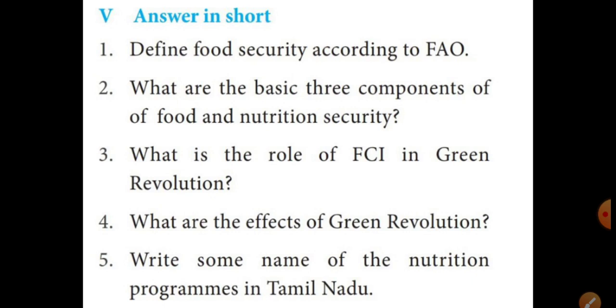Fourth question: what are the effects of Green Revolution? Page number 312, under the availability and access to food grains heading. On the opposite side, check the first line, students.